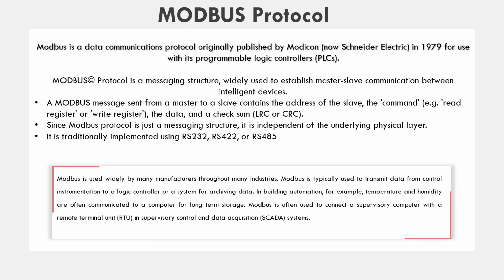So Modbus is used widely by many manufacturers throughout many industries. It is typically used to transmit data from control instrumentation to a logic controller or a system for archiving data. For example, in building automation, the temperature and humidity are often communicated to a computer for long-term storage, and Modbus is often used to connect a supervisory computer with remote terminal units in supervisory control and data acquisition systems.